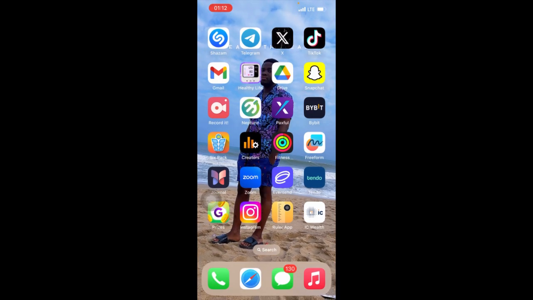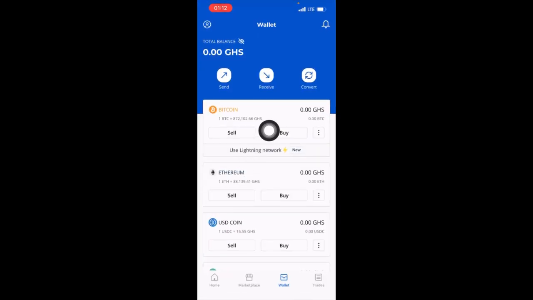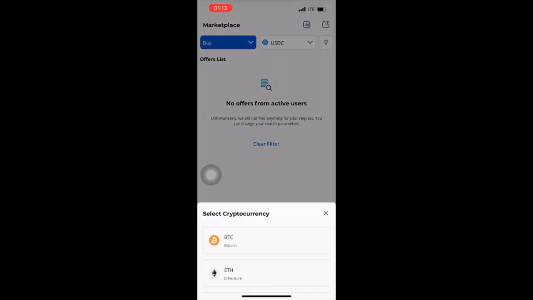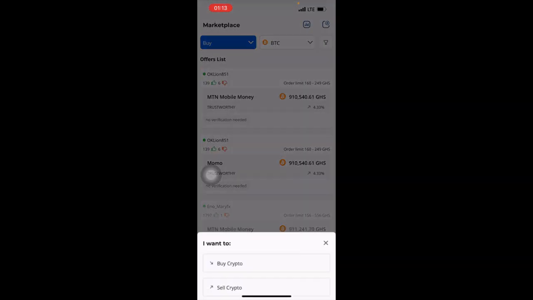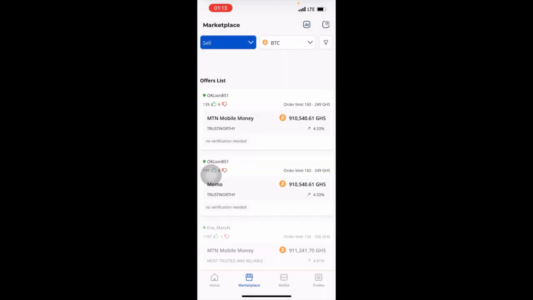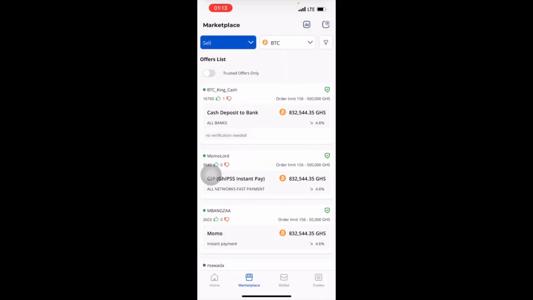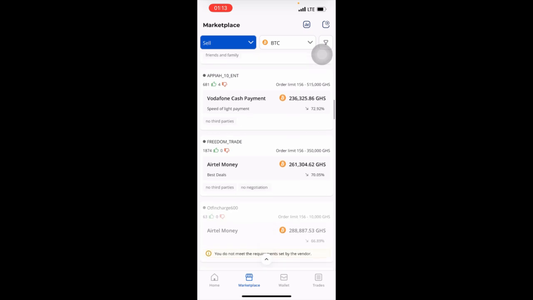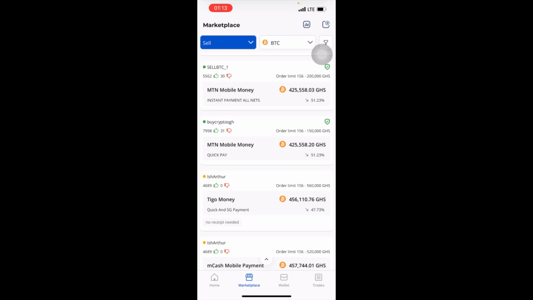When I come to Paxful, you see that the money will reflect in your BTC account. Then you go to your marketplace. Then you choose BTC and you choose Sell. So you are here to sell the BTC. That's what I was telling you, that you have to be in a trade with someone who is willing to buy the BTC at a higher rate.